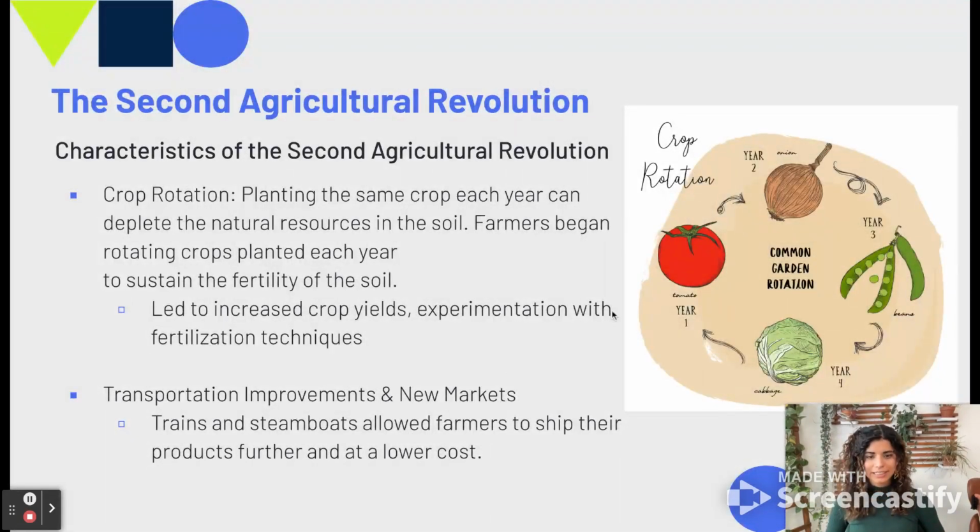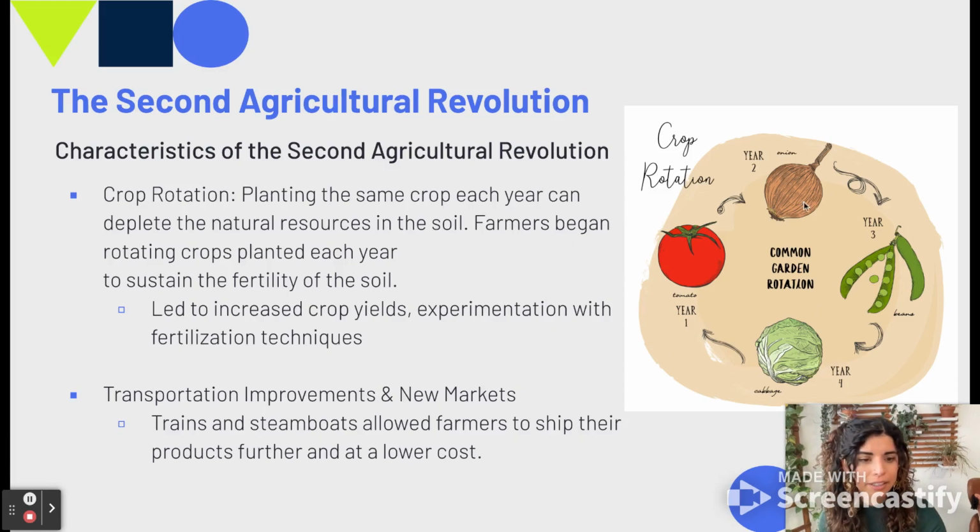Also, characteristics of the second agricultural revolution include something called crop rotation. So I believe this was mentioned in the first slides, presentation 5.1. But this is planting the same crop each year. What that does to the soil is it starts to reduce the yield. It starts to use up a lot of the fertile elements of that soil. So in order to avoid that, crop rotation was then used, and basically farmers began rotating the crops that they planted in order to protect that soil's fertility.